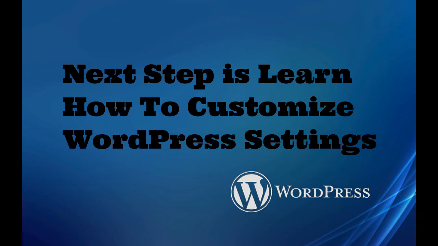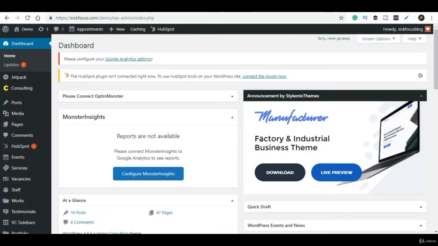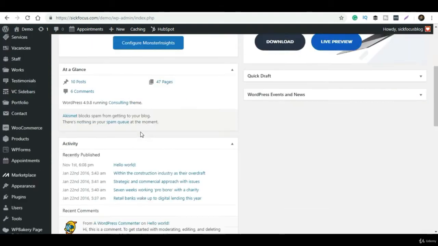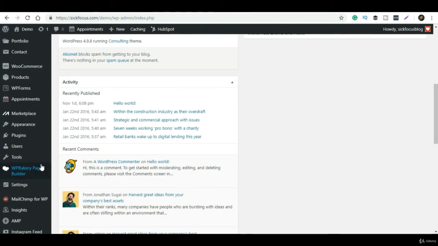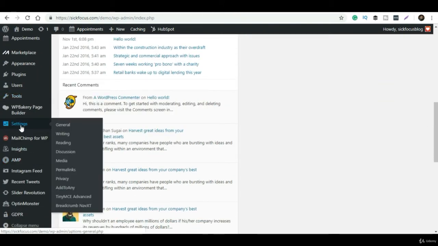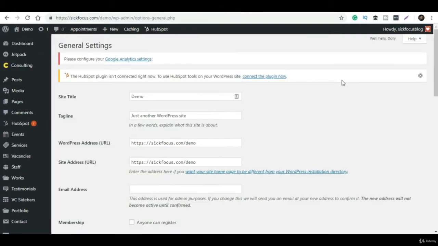If your website is a membership site or a blog, then you can select this option so anyone can register, or else you can leave it. Just make sure of the default role of the users who are registering on your website. From here, you can select the site language, and you need to select a time zone, the date format, time format, and when the week starts. You can use these options as default.